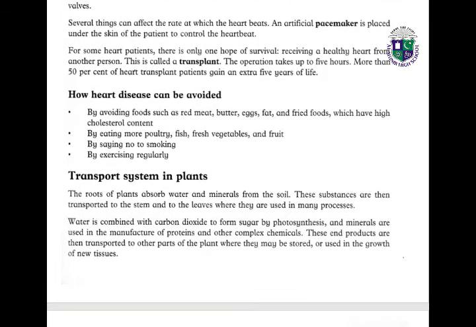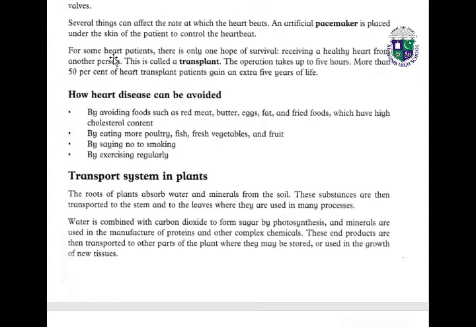Several things can affect the rate at which the heart beats. An artificial pacemaker is placed under the skin of the patient to control the heartbeat. So students, all these are the different ways through which we can repair or remove the blockage in the veins which are connected with our heart.